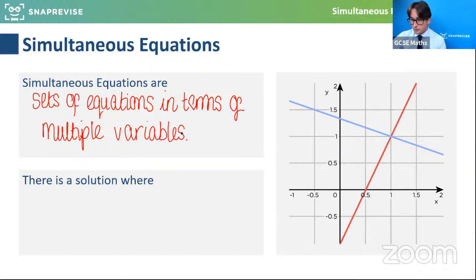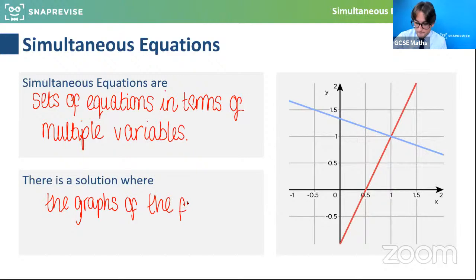And there is a solution. Basically, if it involves x and y, for example, typically we use those letters. We can think of that as the solution where the graphs of these functions intersect. Who has come across that idea before? That the solution to a simultaneous equation can actually also be found from their graphs. So the graphs of the functions, where the graphs of the functions intersect each other. Has anyone seen that or come across that idea? Intersect.